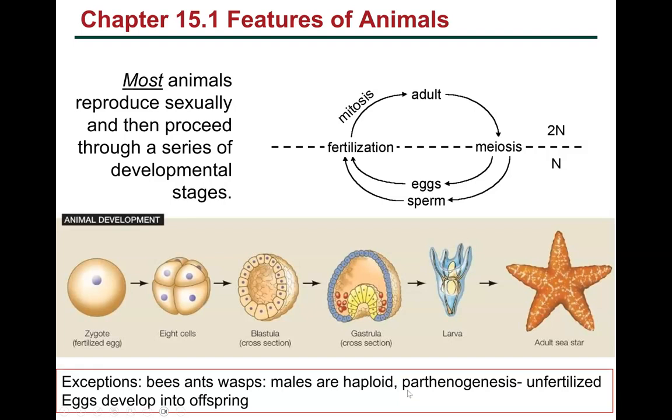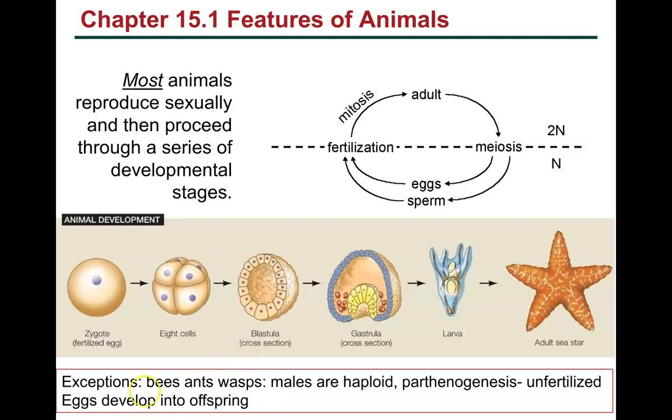There's an interesting phenomenon called parthenogenesis. This is when unfertilized eggs develop into offspring with just the female. They have had no encounters with males. Some insects also, the males are haploid, and it's the queens that are reproducing.